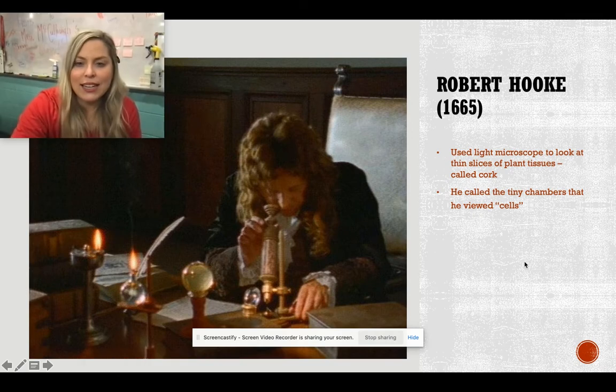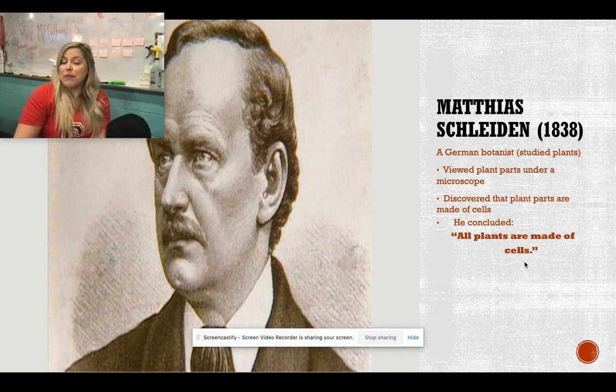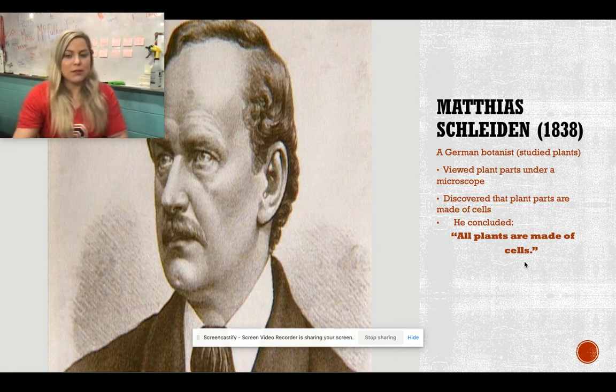Okay, and then if we move on along, we have Matthias Schleiden. This is a German botanist, so that means he is someone who studied plants, and he viewed plant parts under a microscope, and he discovered that plant parts are made of cells. So all the different parts of the plants that he would view under the microscope, he said, okay, those are also made of cells. So his big conclusion and contribution: all plants are made of cells.